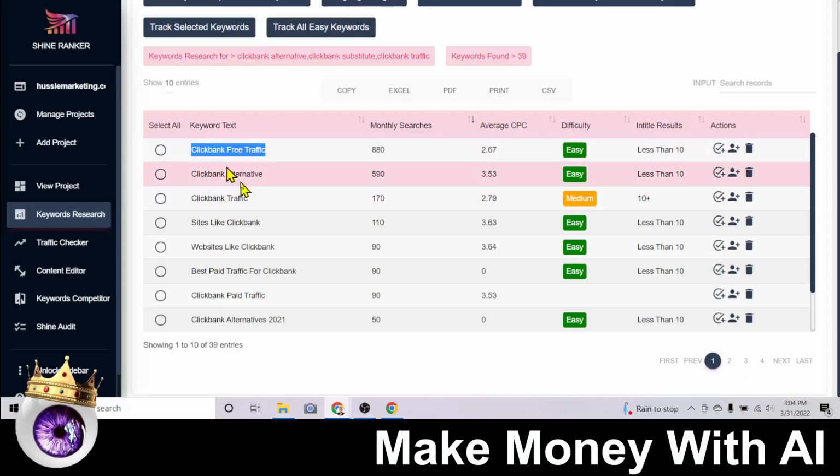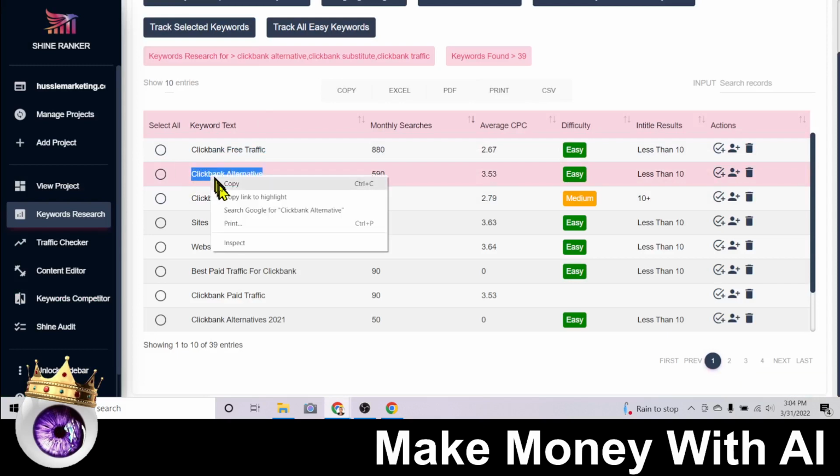But you get the idea. So now we have the keyword ClickBank alternative. What are we going to do with this keyword? How are we going to use AI to generate the content?